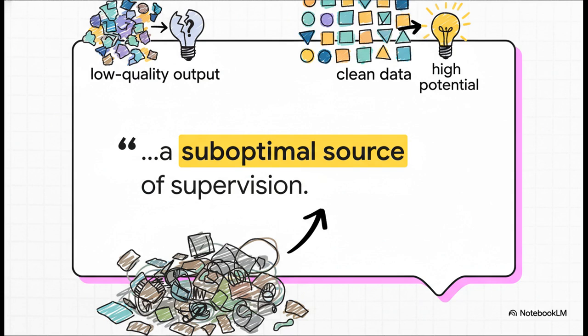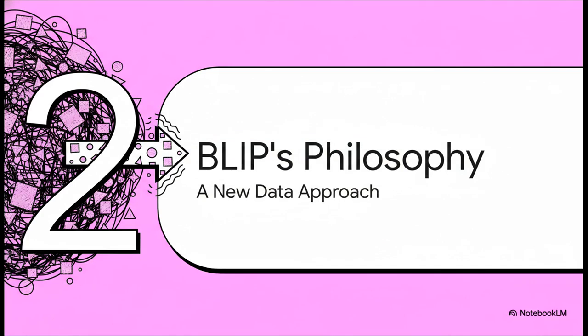This is the classic garbage in, garbage out problem. It doesn't matter how much data you feed a model. If that data is noisy and low quality, you are always going to limit its potential. And this is where BLIP just completely flips the script. Instead of just demanding more data, BLIP starts asking for better data. It's a huge shift from a brute force mindset to one of intelligent design.